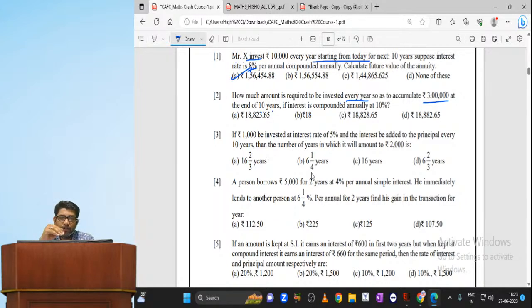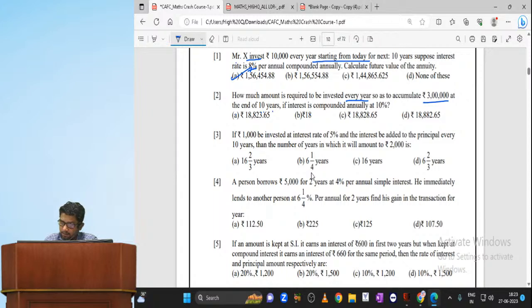How to identify that? By reading the question. If nothing is mentioned, it is regular annuity. Sometimes end of every month or end of every year will be given; that is regular annuity. Starting from today, beginning of the period, commencing now, these are immediate annuity. And the third one is the type of compound interest, whether annually, quarterly or half yearly. Once you are aware of these 3 thumb rules, anyone can solve the problem.